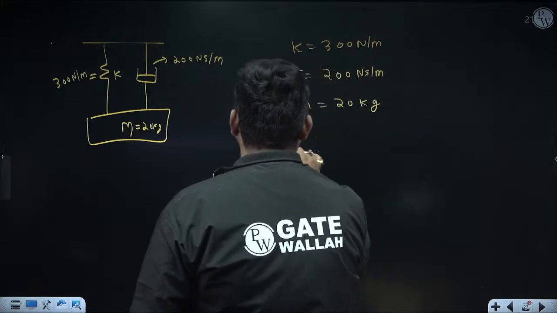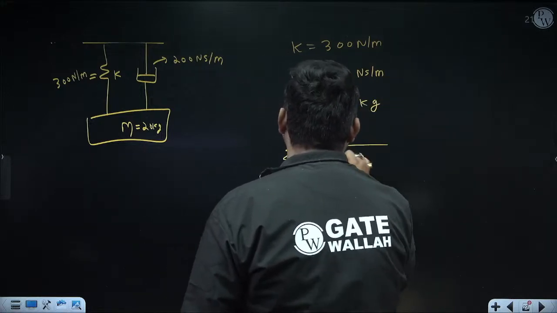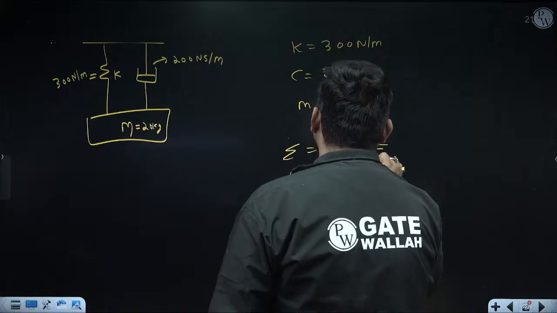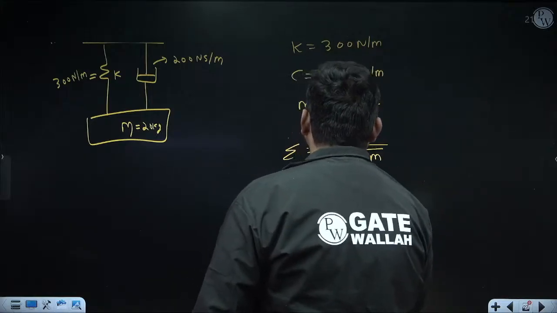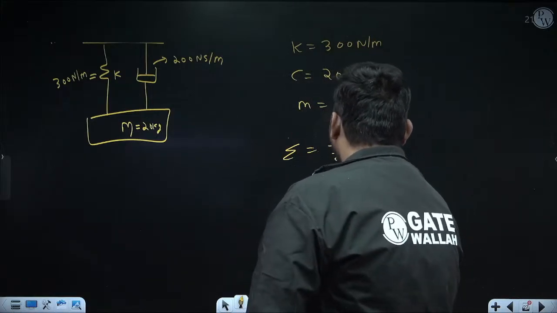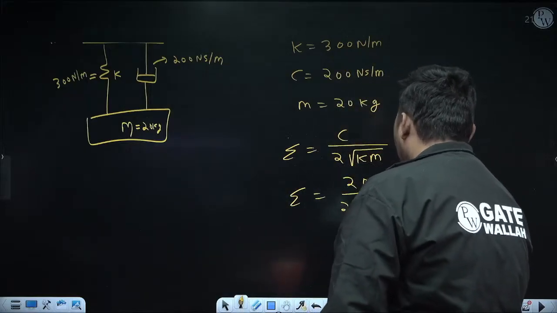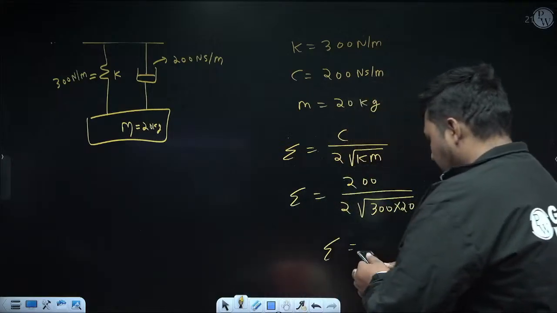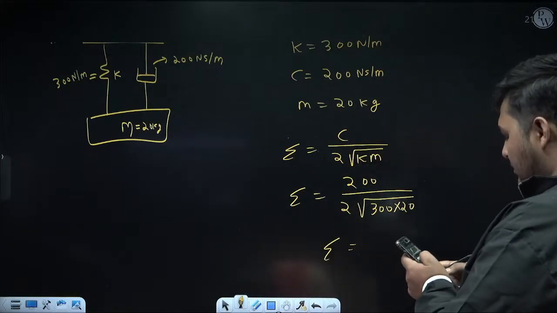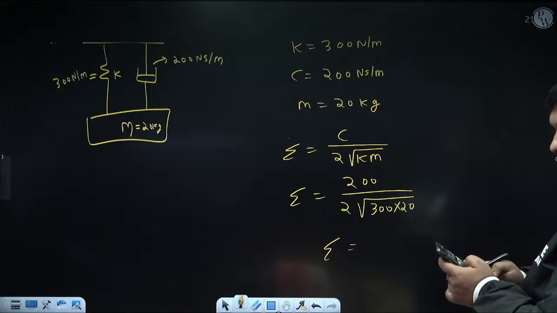Now just calculate zeta. For the general case, the formula to calculate zeta is C upon 2 root over Km. Now C is 200, K is 300, M is 20. How much zeta is coming? 200 divided by 2 into root over 300 into 20.